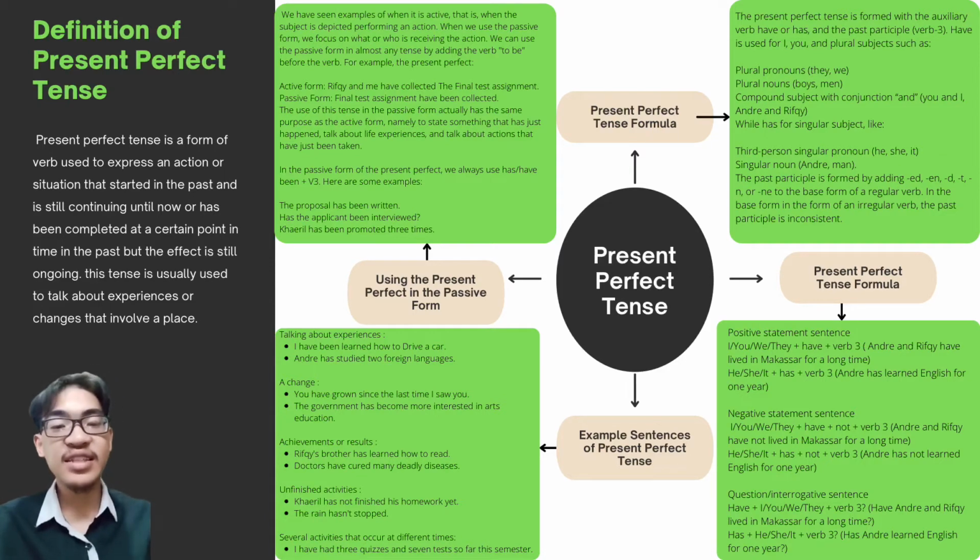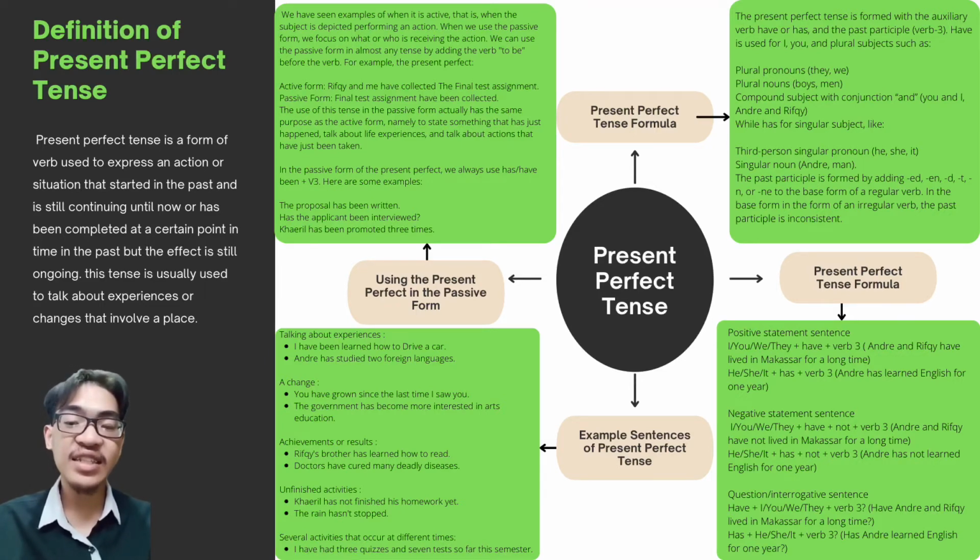Okay, next is example sentence of present perfect tense. If we implement present perfect tense into a sentence, how about an example? Okay, in this mind map, I will give you an example for sentence in present perfect tense. The first one is talking about an experience. The example sentence is I have learned how to drive a car. Or for another example is Andre has studied two foreign languages.